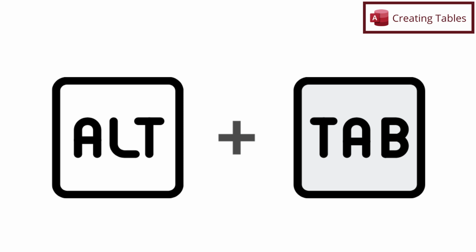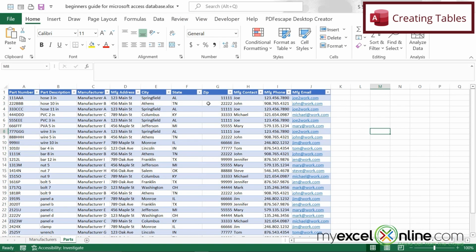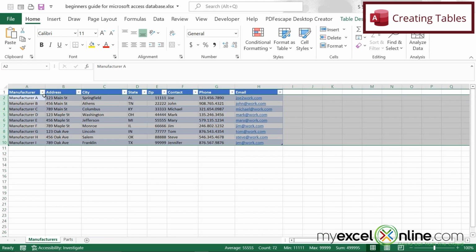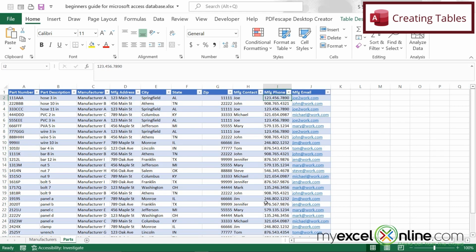So let's go back to Excel for a minute. And I'm going to look at this second spreadsheet. And I can see on here that I have a part number, a part description, and this manufacturer information all the way to the end is very, very repetitive. So if I were to go to the first manufacturer table and I were to change the phone number for manufacturer A, I would also have to go back into parts and change that phone number every time manufacturer A appears. Or what if my contact name changes? I'm going to have to do that as well.